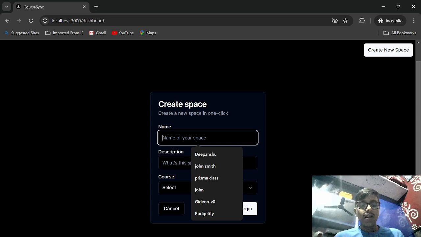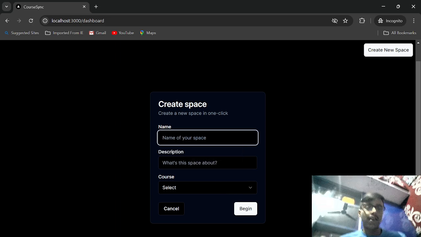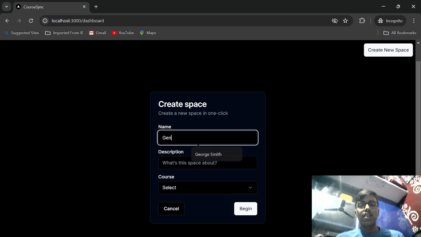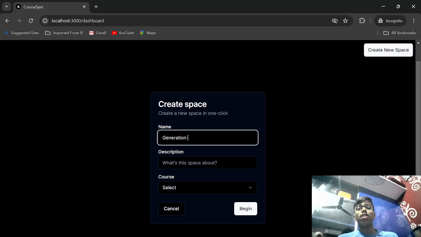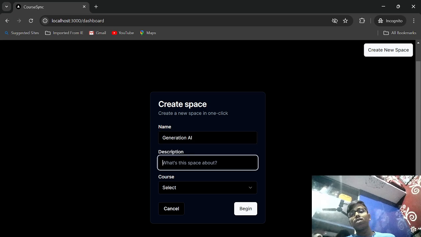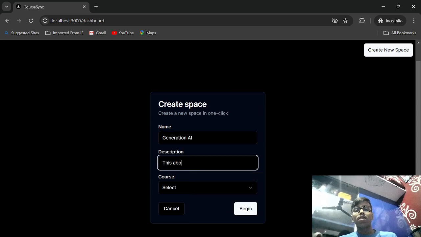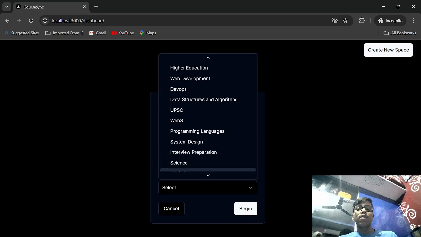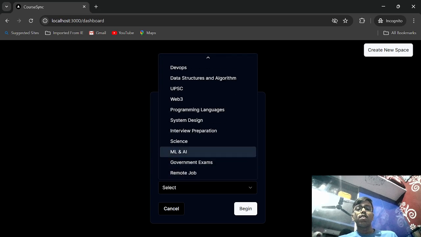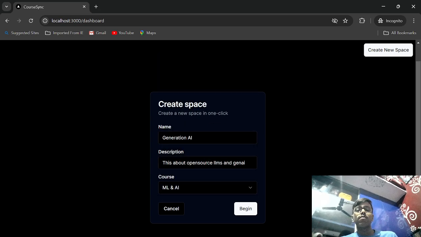So let's say I am learning about Rust. Let's say I'm learning about generative AI, Gen AI. I'm learning about Gen AI. This is about open source LLMs and Gen AI. Okay, and I will just select a framework. You can see this loader. I'll say this is ML and AI. Actually, I will change it to category, but okay, doesn't matter. We'll just click on begin.